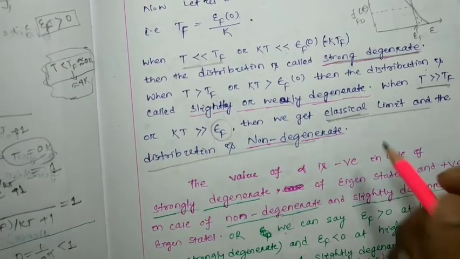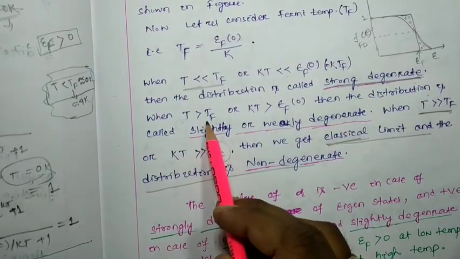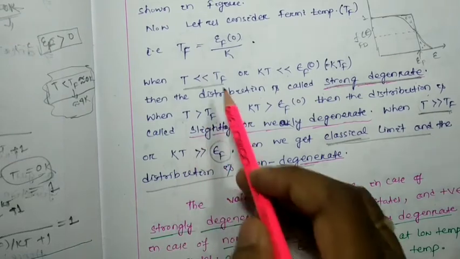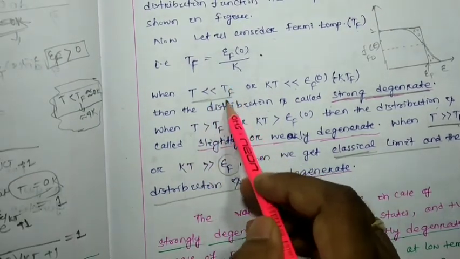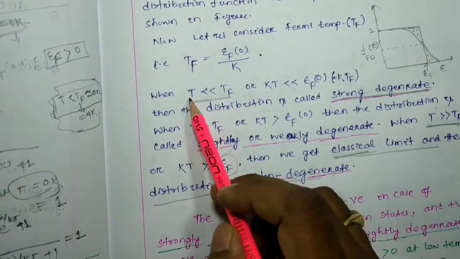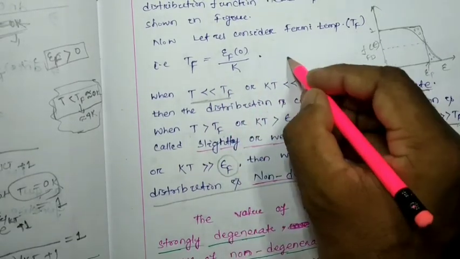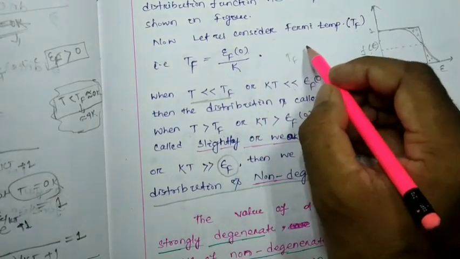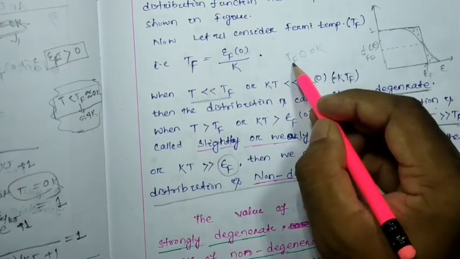Okay, so strong degeneracy occurs when T is less than TF. That means TF is very close to your absolute zero. TF has some value, somewhat greater than 0 Kelvin.